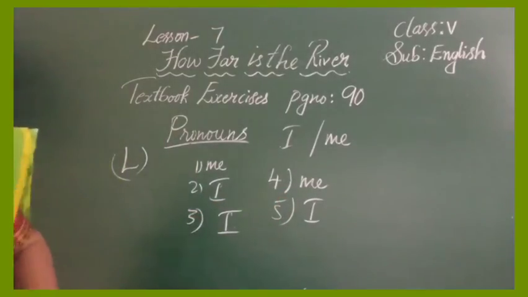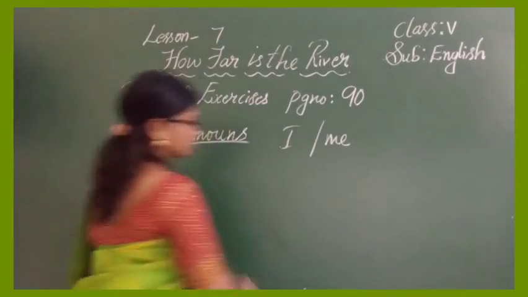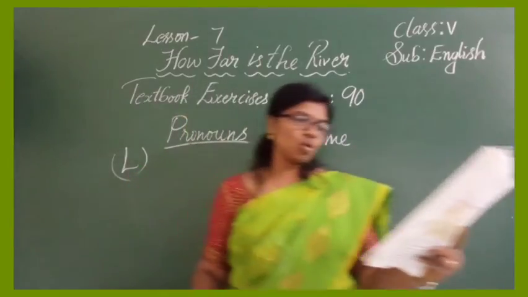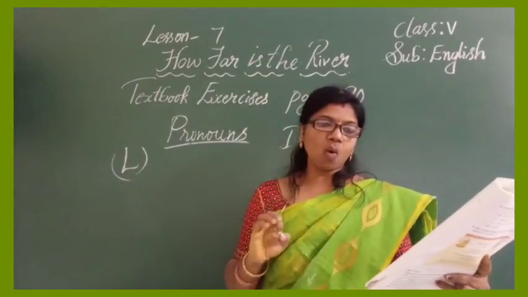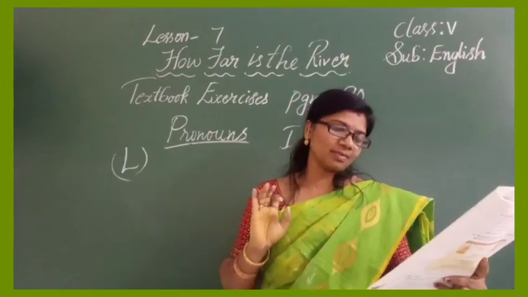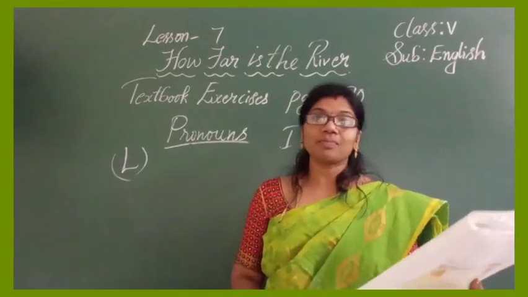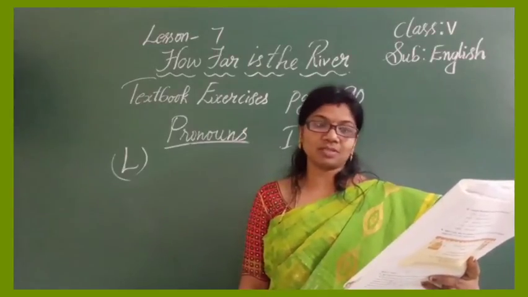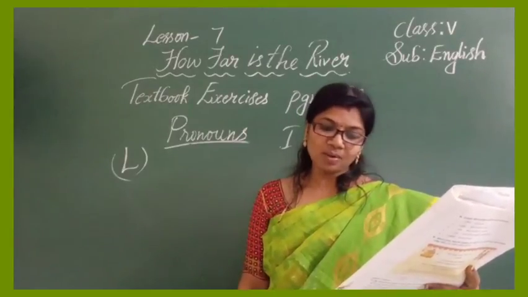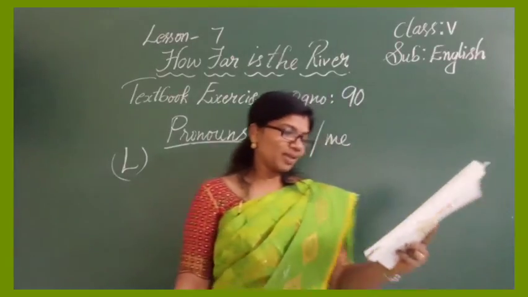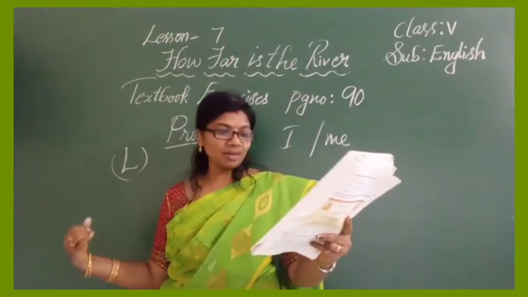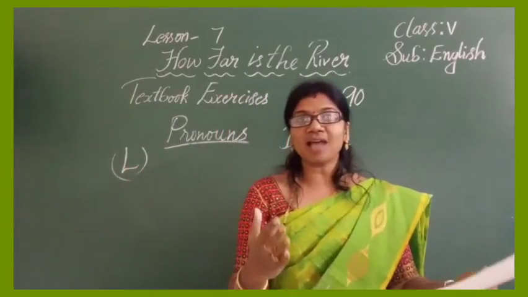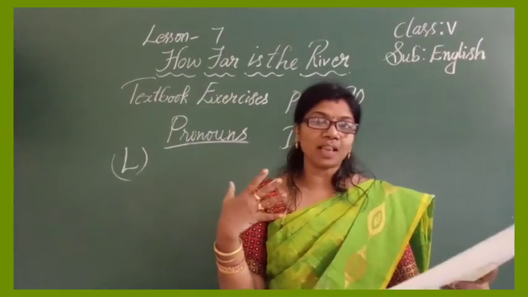I hope you have finished. Now let's go with the next exercise. Here is some information they have given. We use words such as who, what, whose, when, where and why to ask questions. These words are called WH words. They come at the beginning of questions. What was the boy looking for? The river. Where was the river? Beyond the mountain. Who usually refers to people. Who means who is that? It refers to people.